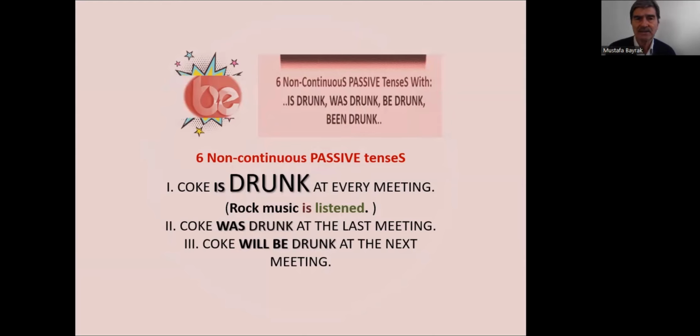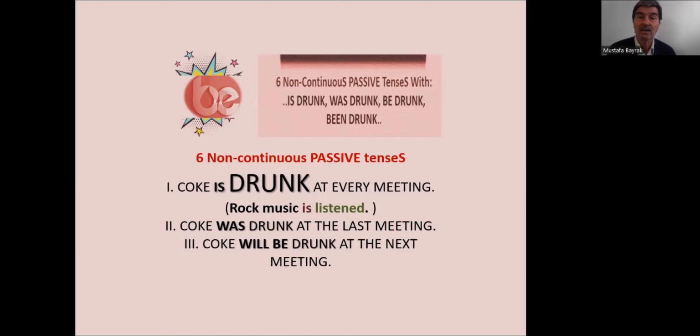Yes, simple present. You can make thousands, millions of sentences like this. Rock music is listened to. Roman number 2, Coke was drunk at the last meeting, a simple past tense of passive. Roman number 3, Coke will be drunk at the next meeting.